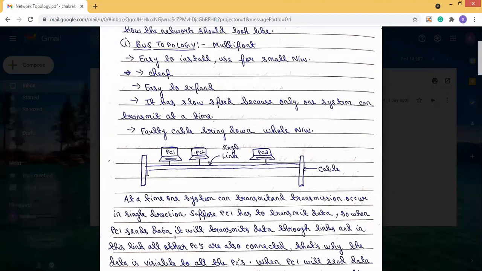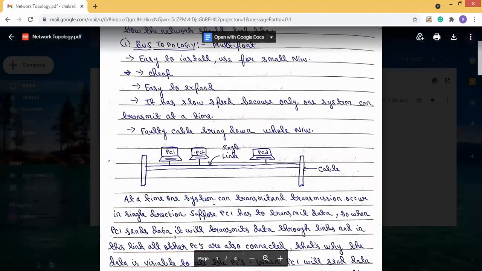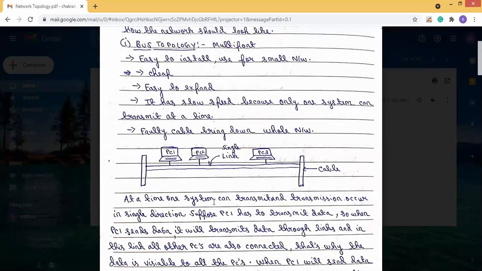Clear? And if this single link or this cable is broken, then all communication will break down. Our network will break down, because in this single link all the PCs are connected. So if this link is broken, then all communication will be lost. That's why these are the disadvantages of the bus topology.